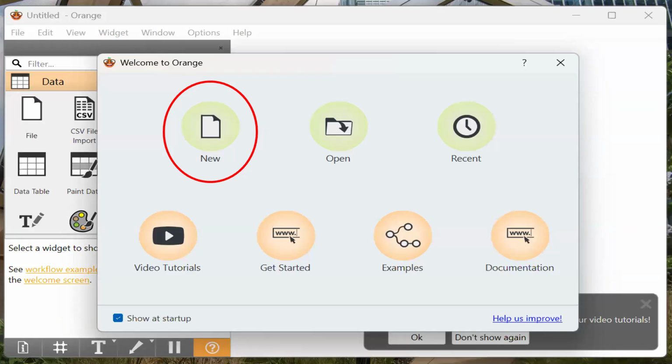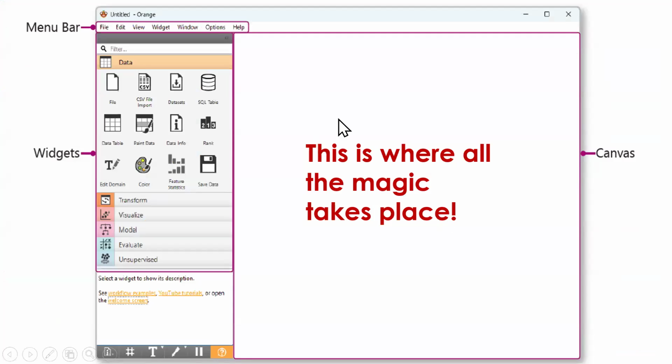Okay, now when you install Orange and open it for the first time, you will see a screen like this. We will be clicking on new only because we want to start with a new project. So we'll click on new and you will be seeing a screen like this. This is the menu bar at the top. And this area is called the canvas. As I told you, this is the area where all the work that you're doing will be taking place. And this area is called the widget area.